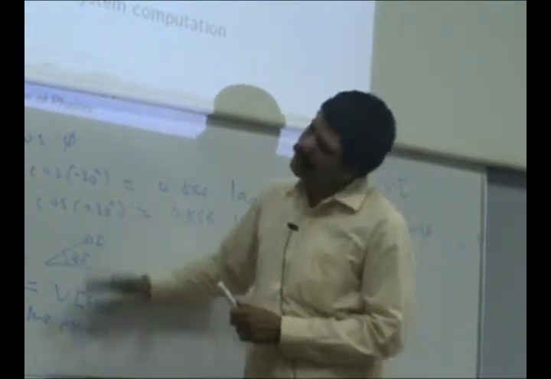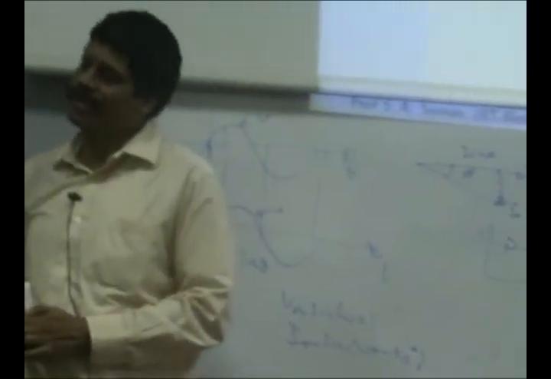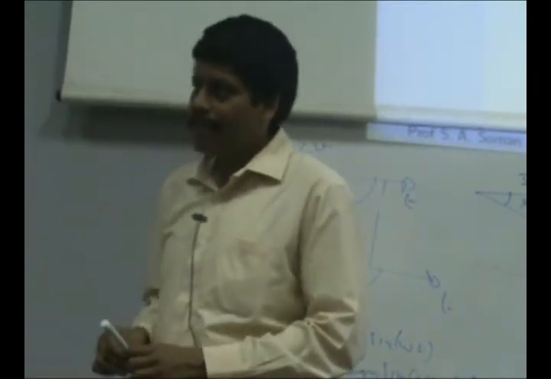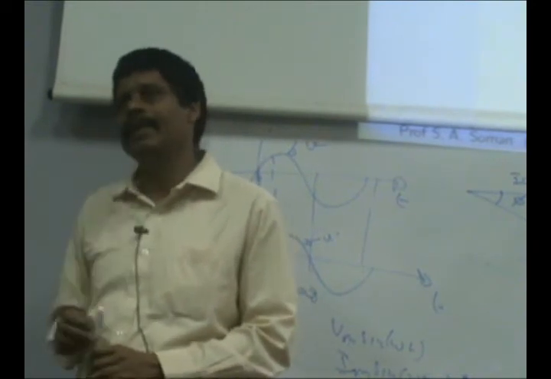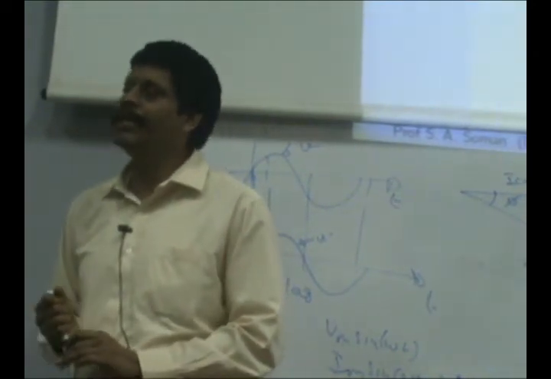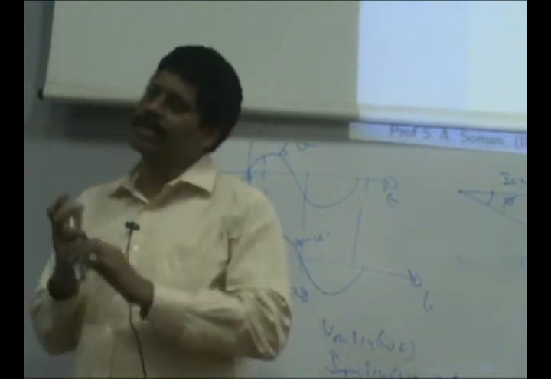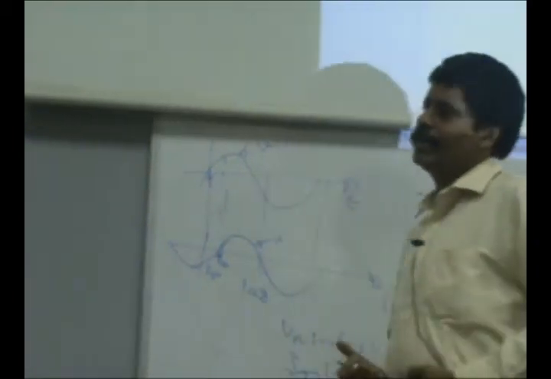So power factor and reactive power are related terms. Improving the power factor is equivalent to reducing the reactive power, or reducing reactive power is equivalent to improving the power factor. So you want to keep the lag minimal. Why don't we keep the lag minimal? We are not able to because our circuits are predominantly inductive. All our transmission lines and distribution lines are predominantly inductive elements.